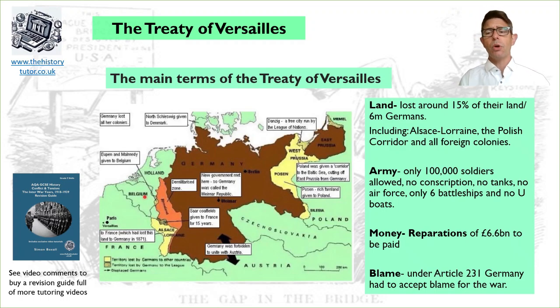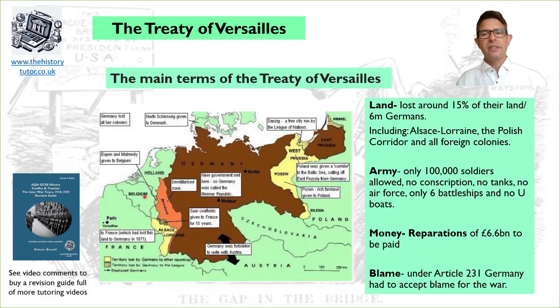The army was only to be 100,000 soldiers. No conscription was allowed, so conscription is forced military service. That was not allowed. No tanks, no air force. Only 6 battleships and 15,000 sailors were allowed, and no U-boats. And they had to pay a fine. They were blamed for causing the war under Article 231, and that meant they had to pay reparations of 6.6 billion. This was set in 1921, and that's when Germany started paying it.